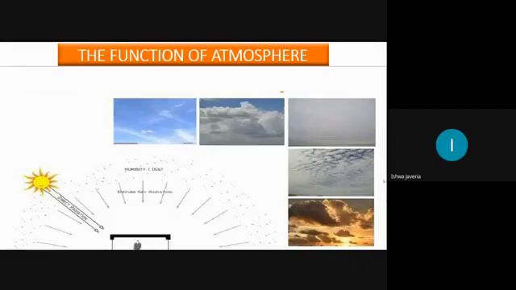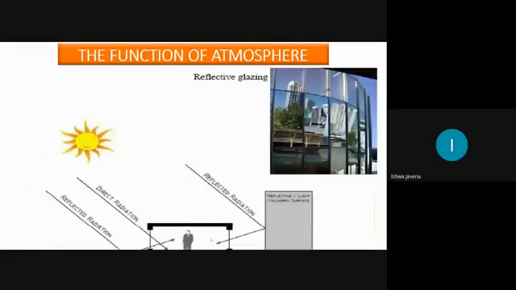So atmosphere is also one of the major things: what type of weather, environment or temperature there is in that area, at a specific time or under a specific climatic condition. That will provide you some opportunities to decide on any type of shading or the glass quality which will be used for your building design. That is one of the important factors while designing. I have already told you the function of the atmosphere.